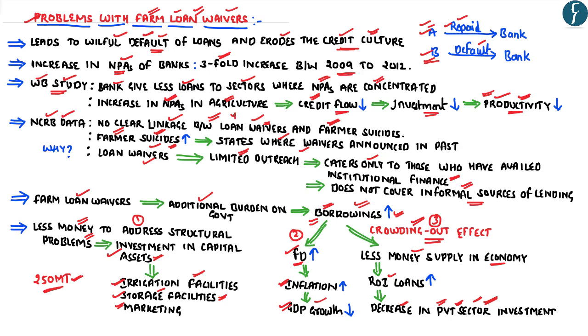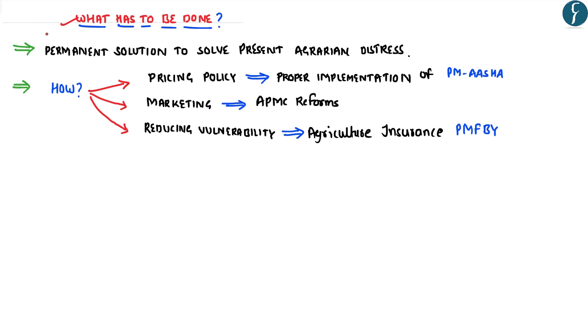It has not benefited the farmers as in spite of the loan waivers, the farmer suicides have increased in some of the states. It has led to decline in the productivity of agriculture. And finally, it has led to willful default on loans as well as the erosion of credit culture. So these are some of the aspects which one must know with respect to problems with the farm loan waivers in India.